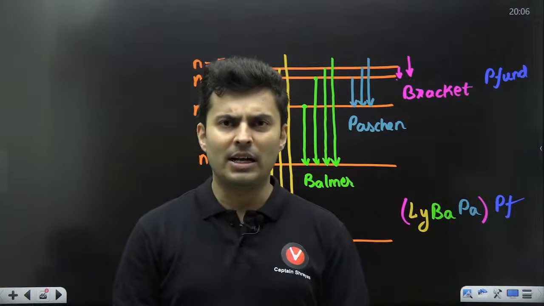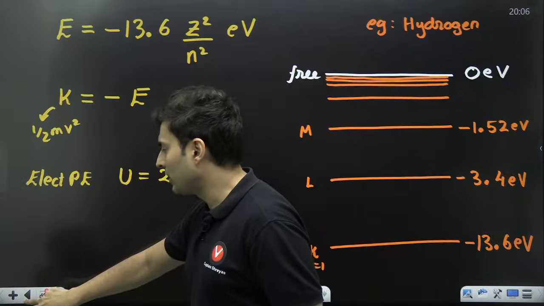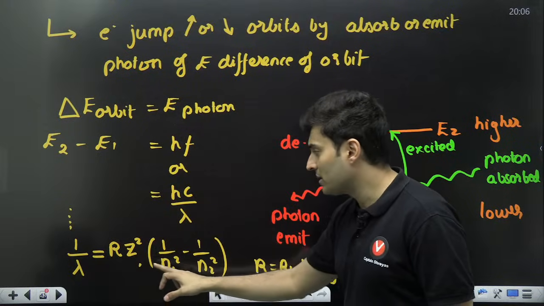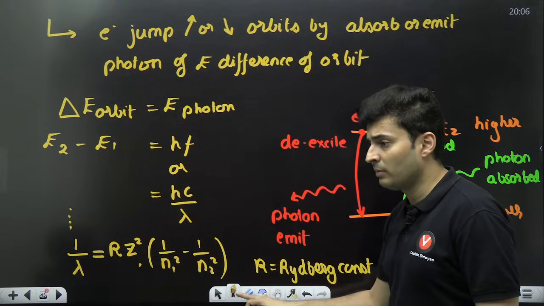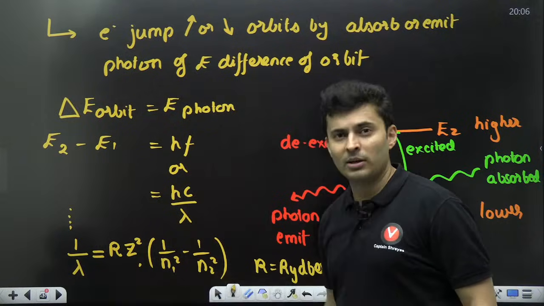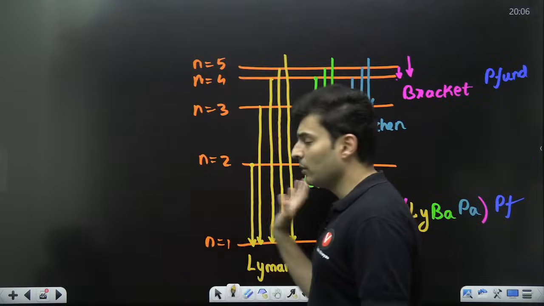Of course, Lyman, Balmer, Paschen series. Questions come from that. I already gave you the formula for the electronic transitions right over here. 1 by lambda equals Rydberg's constant Z square, 1 by n1 square minus 1 by n2 square. n1, n2 are nothing but the principal quantum numbers from where they transited. You can use that formula for any of these things.